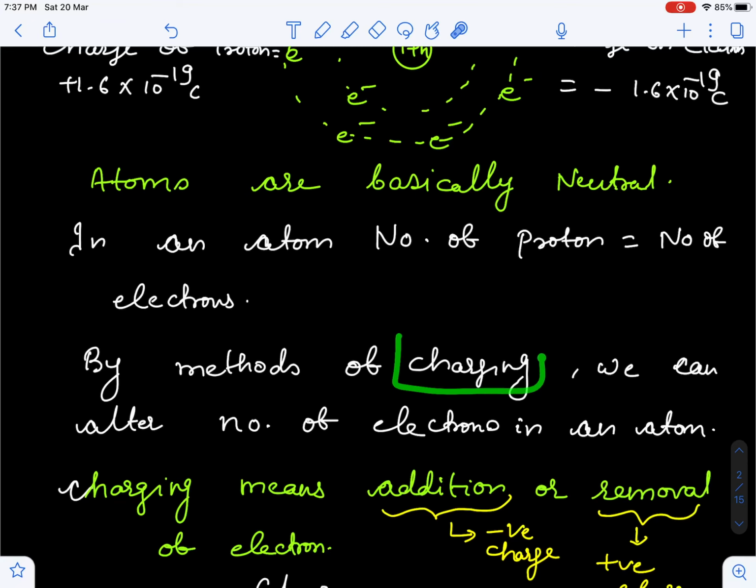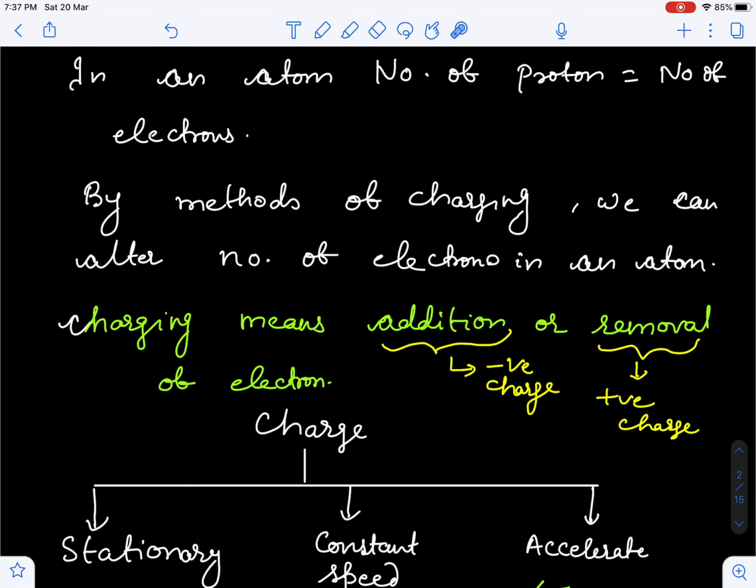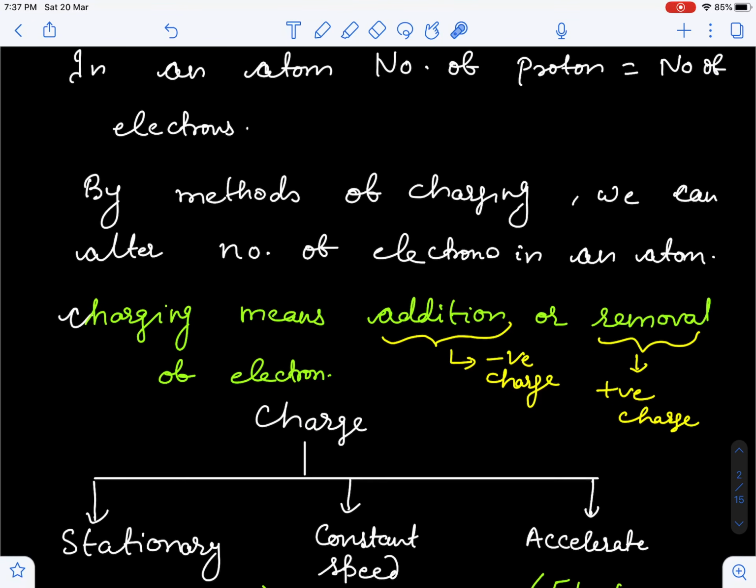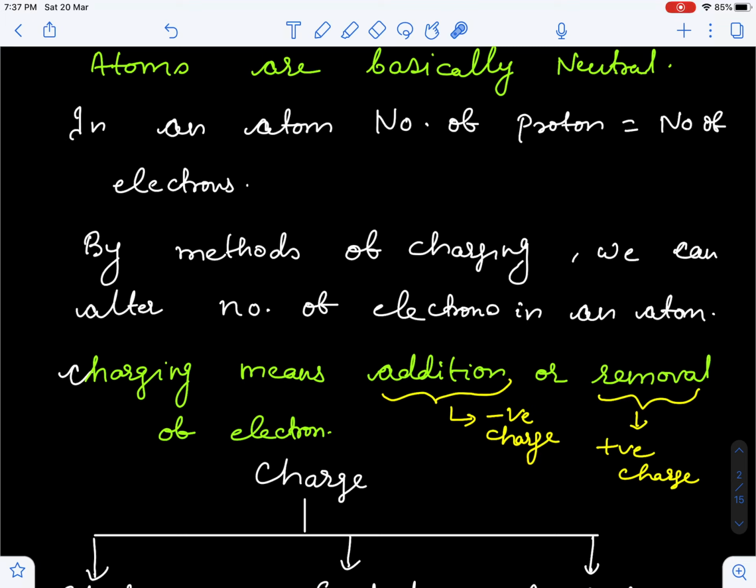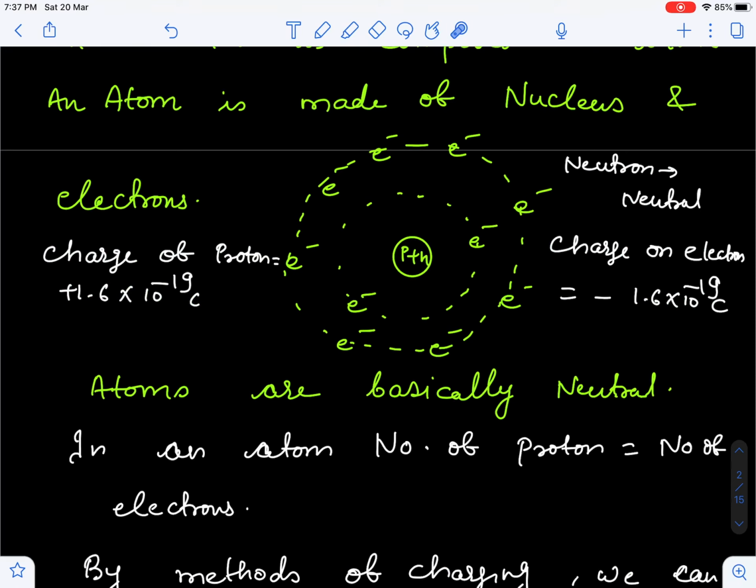Charging can be done by three methods: conduction, induction and friction, which we are going to discuss later. But first of all we should know what charging is. Charging means adding or removing electrons from an atom. Why are we talking about electrons only? Because electrons are found in the outermost orbit of the atom.